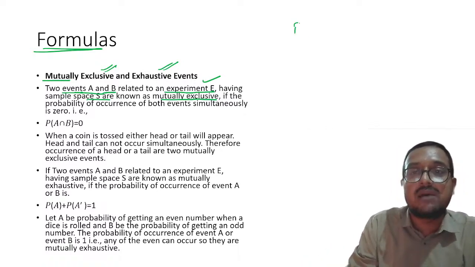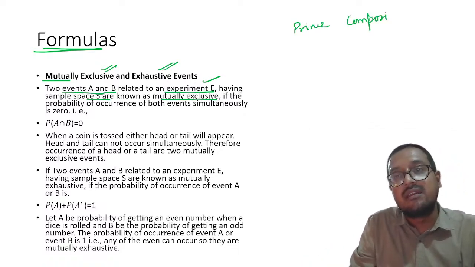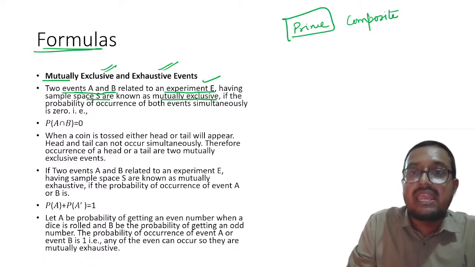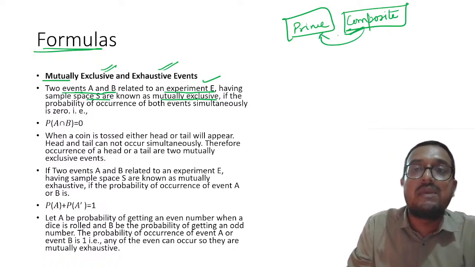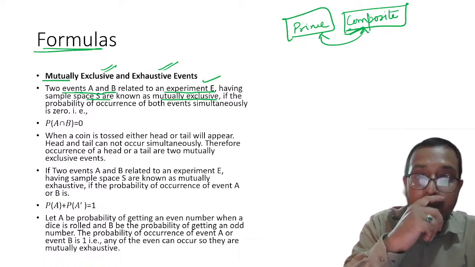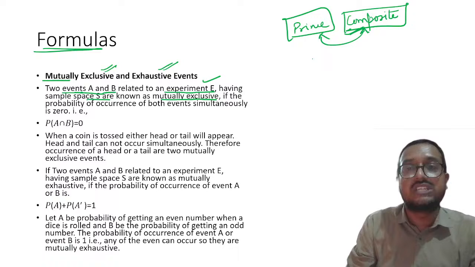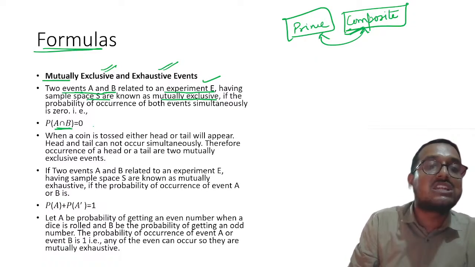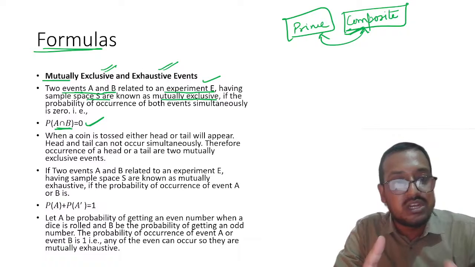For example, prime number and composite number, right? The numbers which are prime can never be composite, and the numbers which are composite can never be prime. So that is why they both mutually exclude each other, and their intersection is equal to 0. Please remember, this is extremely important to note down.